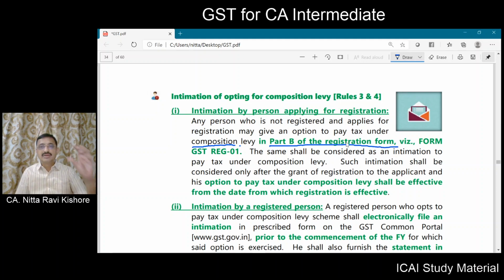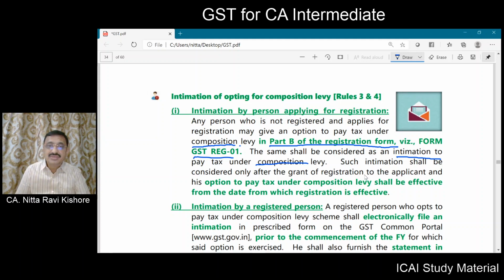So at the time of registration, you have to fill GST REG 1. In that, in part B, you have to opt for composition scheme. Now, this filling up of the registration form, opting for composition scheme, will be considered as an intimation of payment of tax under the composition levy.